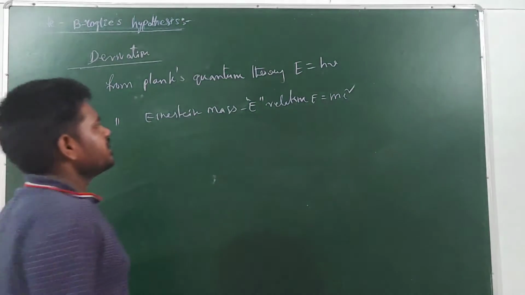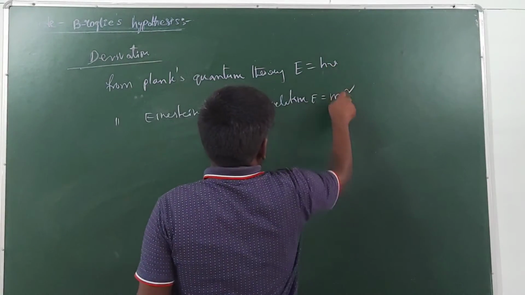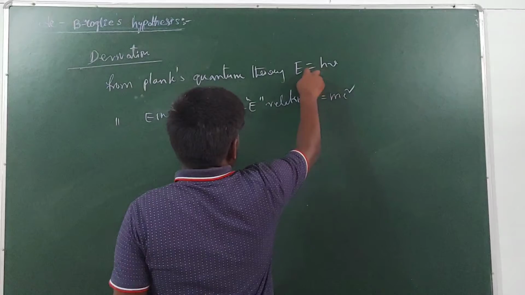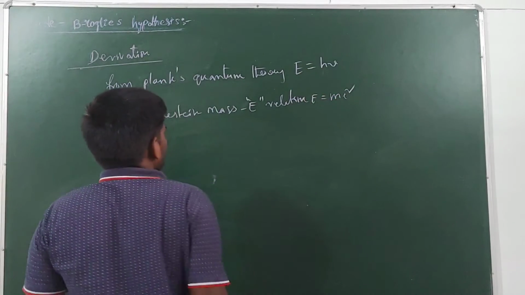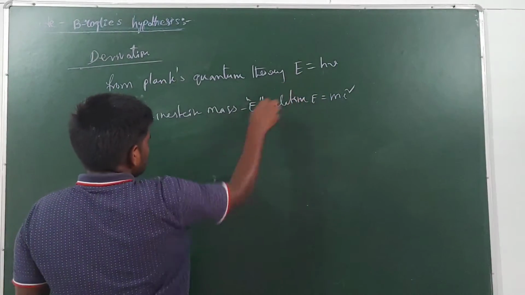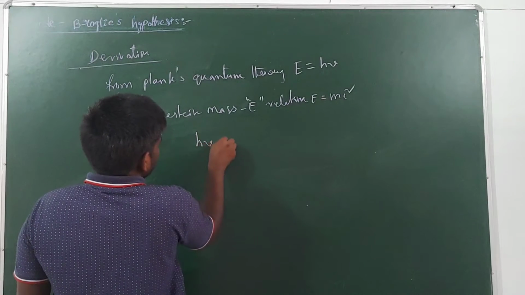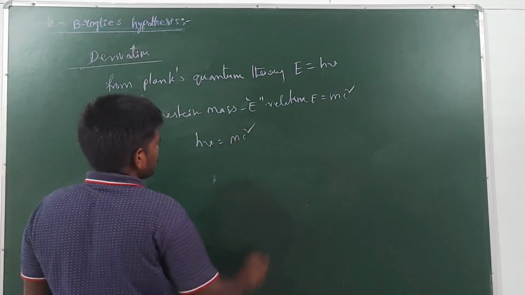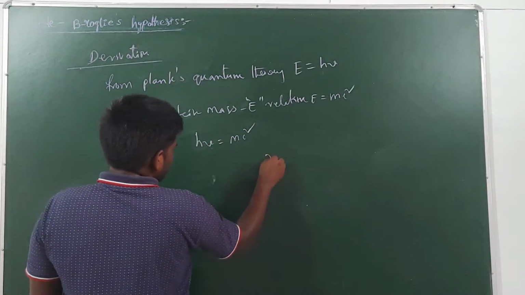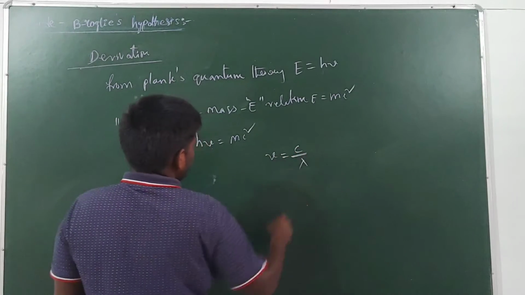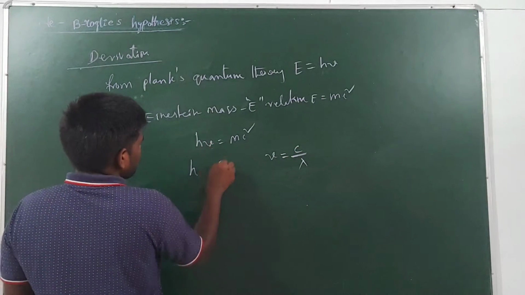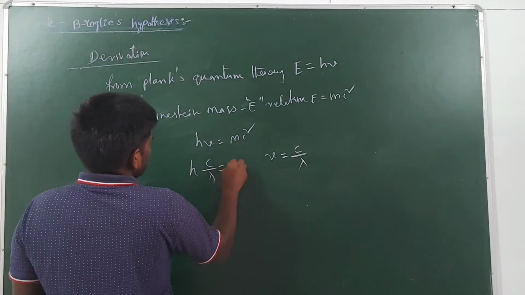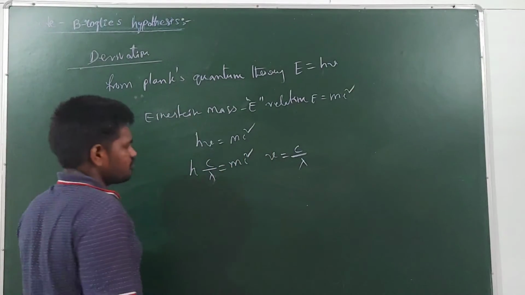Now we can equate h nu and mc square, because both are equal to energy. Therefore we can write h nu is equal to mc square. Now you know, guys, nu is equal to c by lambda. So instead of nu you can write h into c by lambda is equal to mc square.